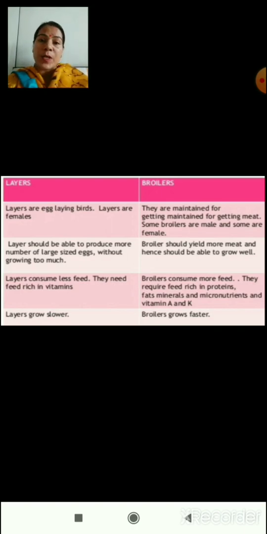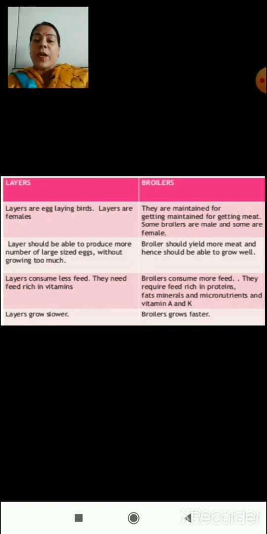So layers are specialized for this only. And in case of broilers, broilers should yield more meat and hence should be able to grow very well. So these broilers are very good in their build, so that we can get a good amount of meat from them. Layers consume less feed.